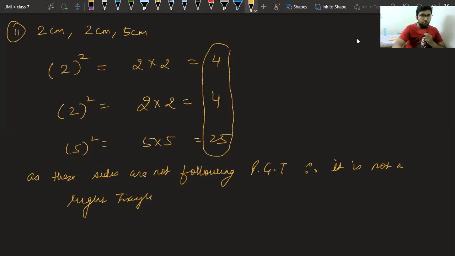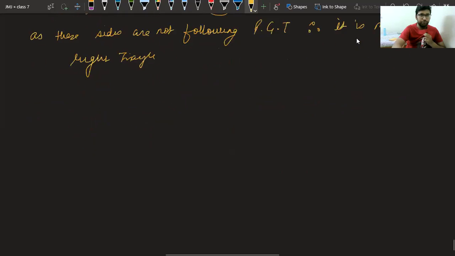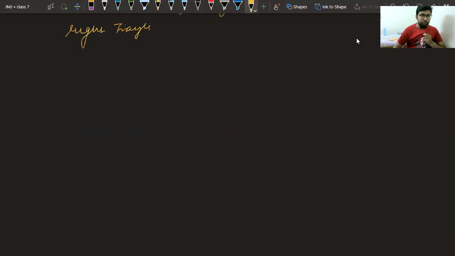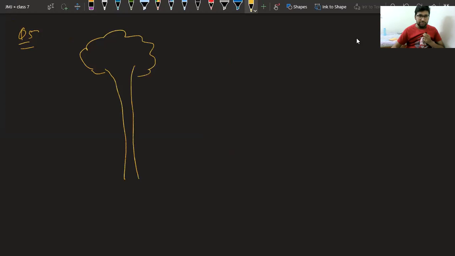Now let me take question number 5. Question number 5 is very easy. Just try to understand the language. They are saying a tree is broken at a height of 5 meters from the ground. So we have a tree. Class, we have a tree like this.